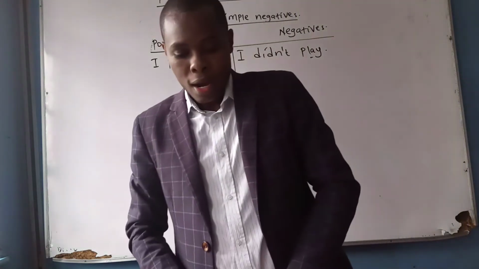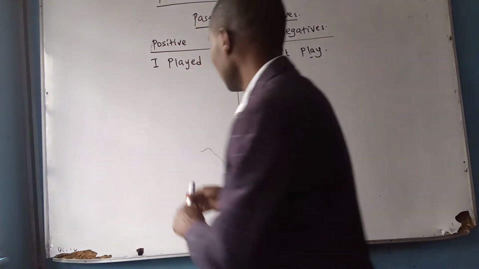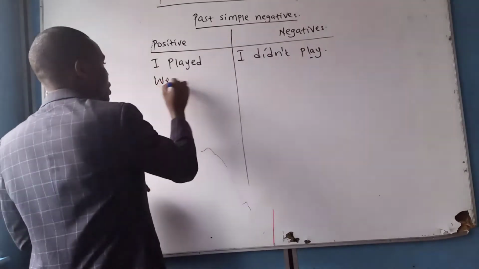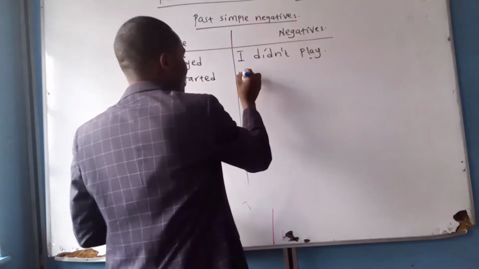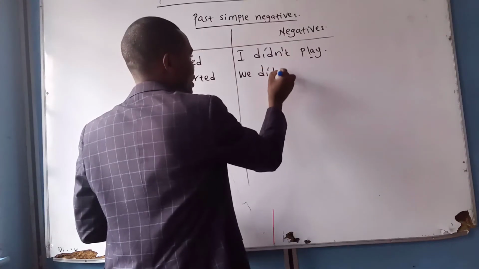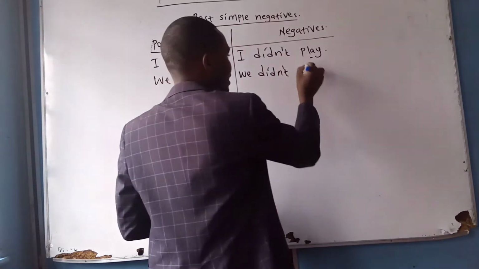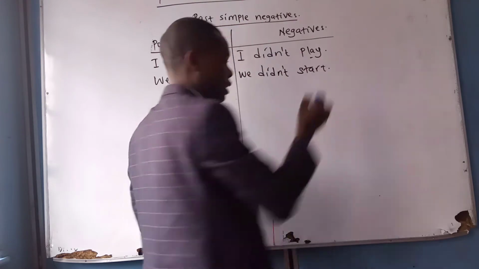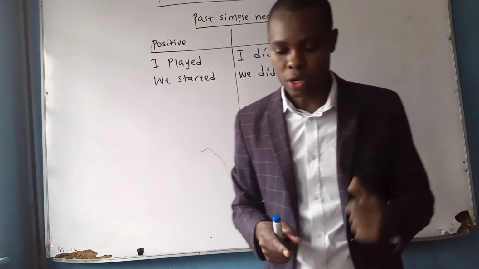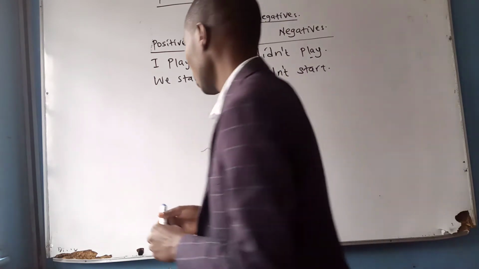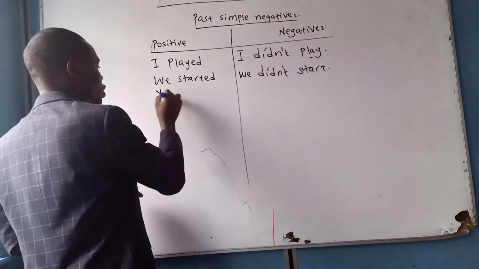Okay. We started. Maybe we started something. The negative will be we didn't start. We started, we didn't start. Good. Now, you watched. It's another example. Maybe you watched a movie.